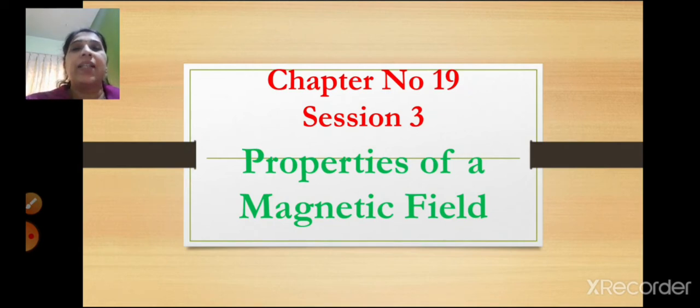In the last session, we saw an experiment which concluded that magnets can attract even at a far distance. Then we learned about Michael Faraday, a British researcher. He introduced the lines of force and called them magnetic lines of force.